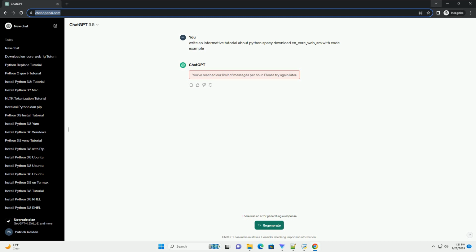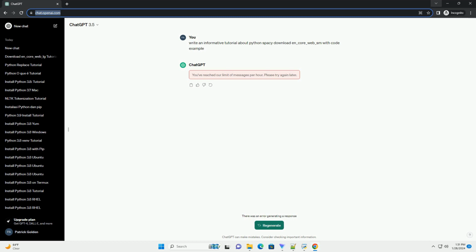You can install spaCy using pip. Before we can use spaCy, we need to import it into our Python script or Jupyter notebook. Once spaCy is installed, you need to download the en_core_web_sm model. This is a small English model suitable for various NLP tasks. After downloading the model, you can load it into your Python script or notebook. Now that the model is loaded, you can use it to process text and perform various NLP tasks.